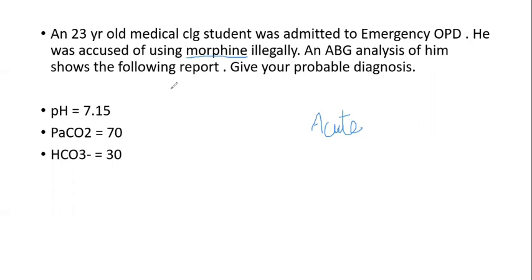So now we are going to see the report. pH is given as 7.15, so it is less than the normal limit. So we can tell that it is a case of acidosis. Then look for the change in the pH and the PCO2. pH is decreasing, but look at the carbon dioxide. It is increasing. Both are going in opposite directions, so it indicates it can be a respiratory cause.